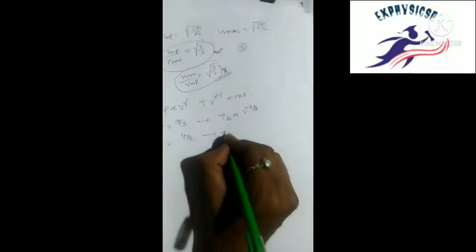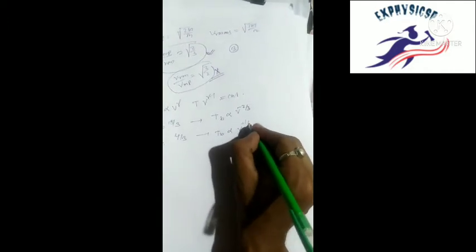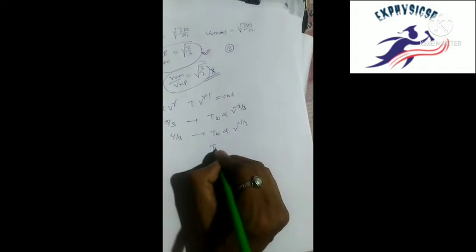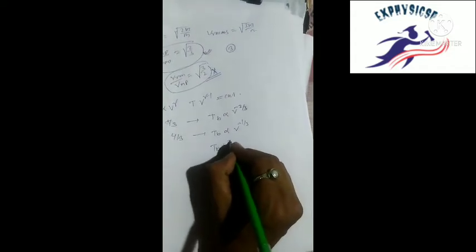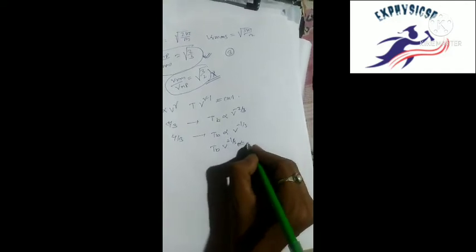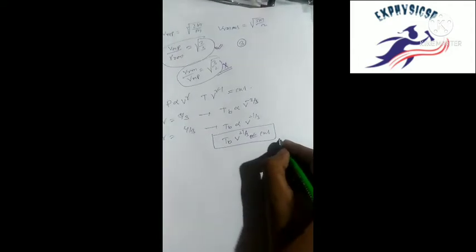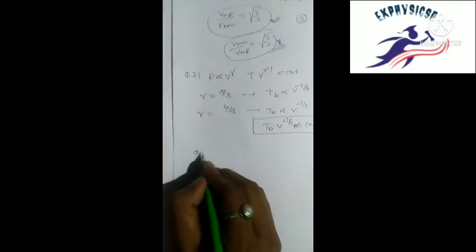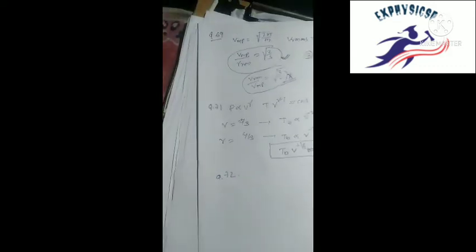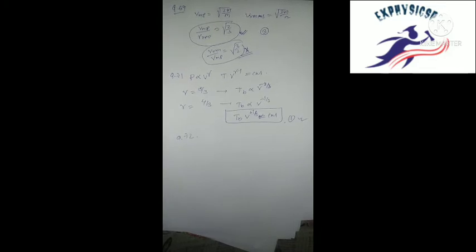So T is proportional to V to the power minus 2 by 3, and T is proportional to V to the power minus 1 by 3. Okay, T into V to the power 1 by 3 equal to constant. So in this answer 1 is correct,